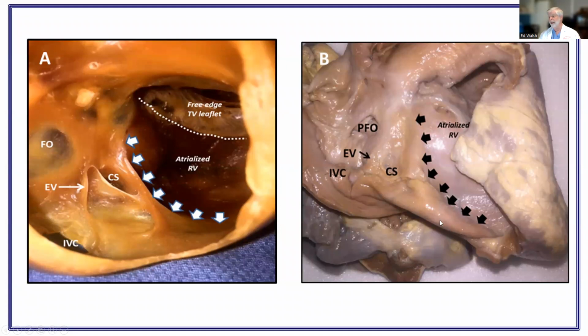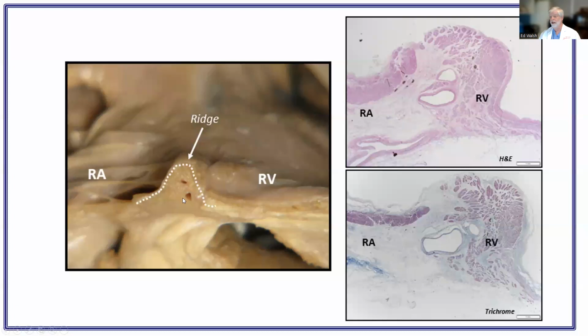And here's a cross-sectional view through the ridge. It shows you that the coronary vessels run in there. So that is the true AV groove. And histologically, this is a trichrome stain for connective tissue. It's a lot of fibrous tissue in there, not all muscle, a lot of fibrous tissue.